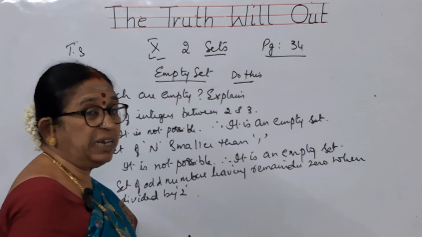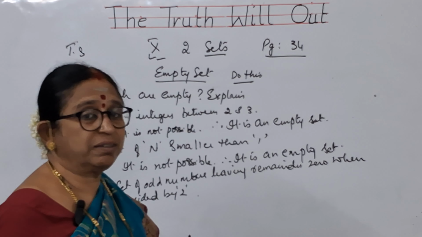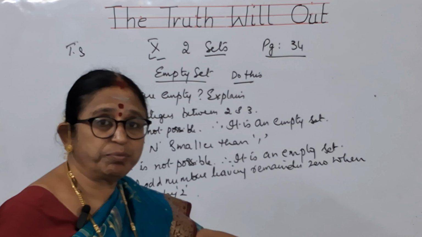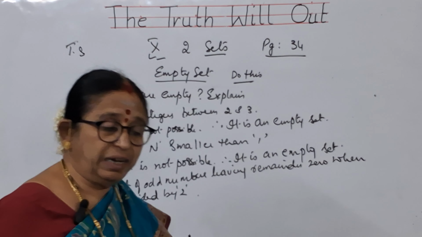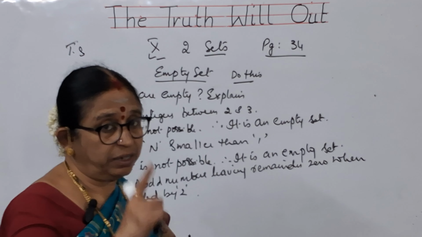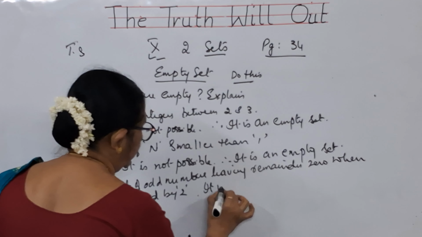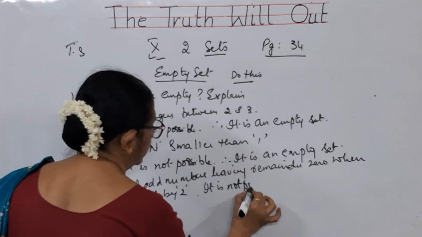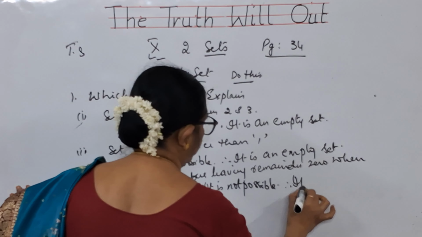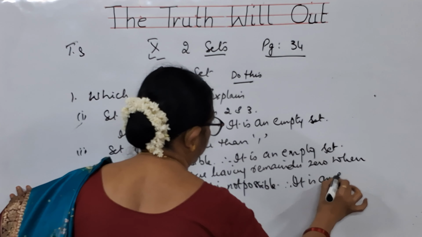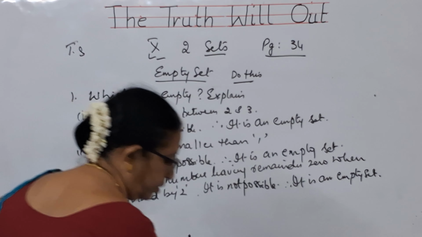We know children, any number which is divided by 2, if you get 0 as a remainder, we will say that that is an even number. But what is it that they are asking? Odd numbers. Is it possible, children? Any odd number when divided by 2, you will be getting remainder as 1. So it is not possible. Therefore, it is an empty set. Write down this, children.